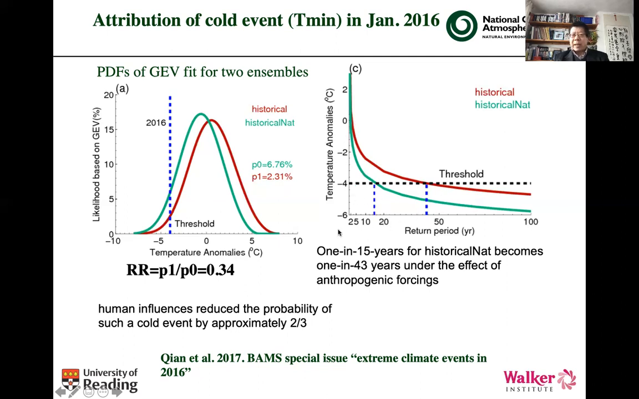Showing on the right is another way to look at the probability of this kind of event. Shown here is the return period against temperature anomalies, with the line marking the threshold for the 2016 event. In terms of return period, this kind of event happens about 1 in 15 years in the natural world, but in the historical simulations, which include both natural forcing and anthropogenic forcing, it becomes 1 in 43 years. So both the probability density function and the return period indicate human influence reduced the probability of this kind of event by two thirds.